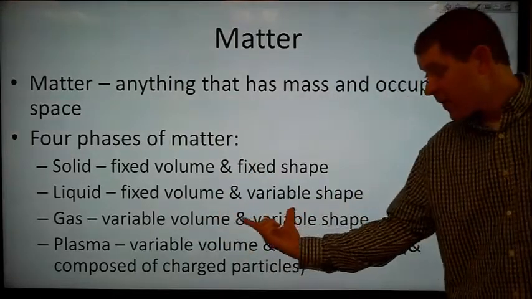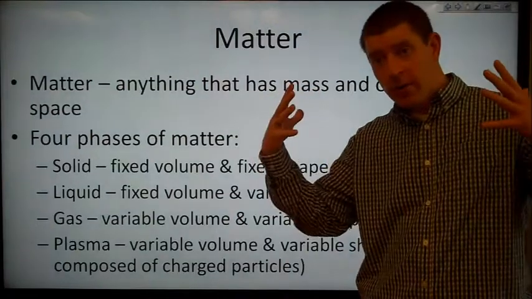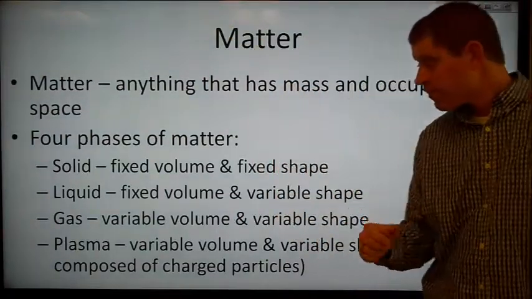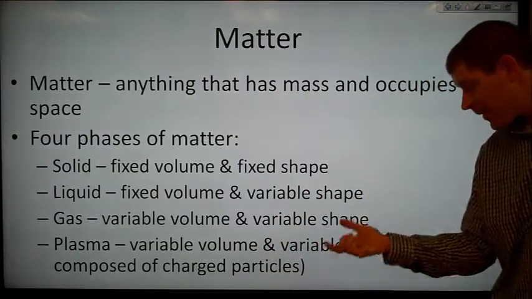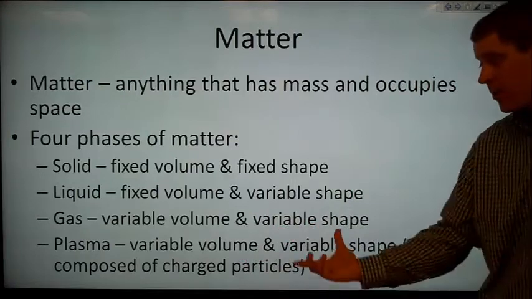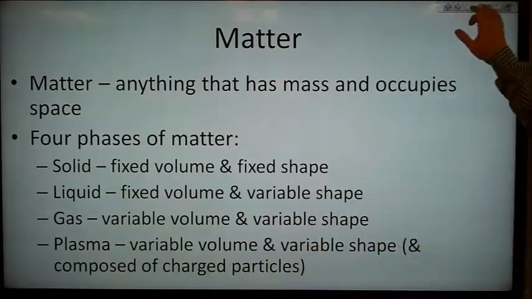Gases, on the other hand, have variable volume and a variable shape. They expand to take up the available volume. So if you have an open container, they'll leave the container. Plasmas have a variable volume and variable shape. They're basically gases that have been ionized. So they're composed of charged particles, positive and negatively charged particles.